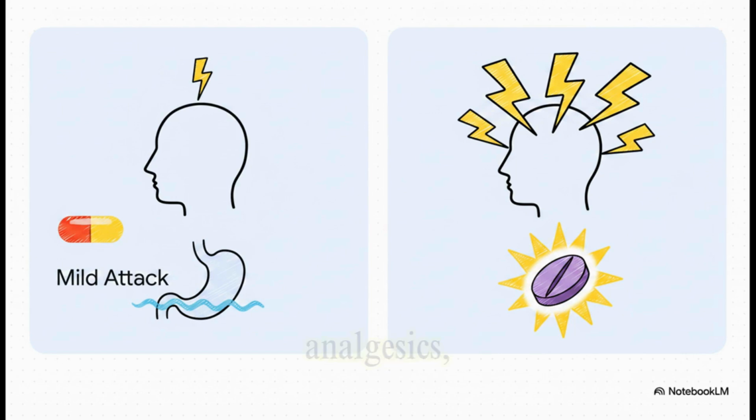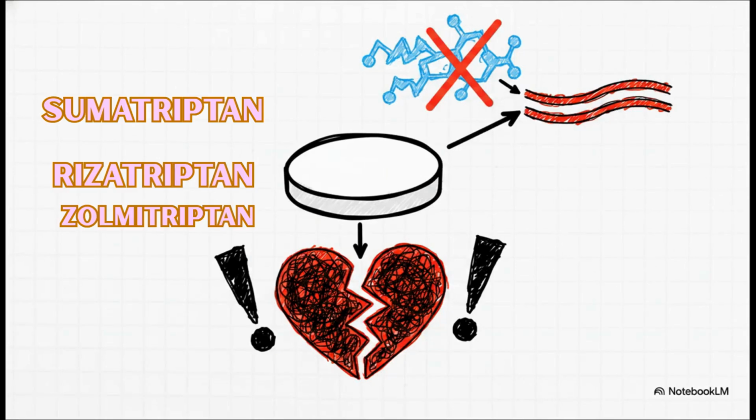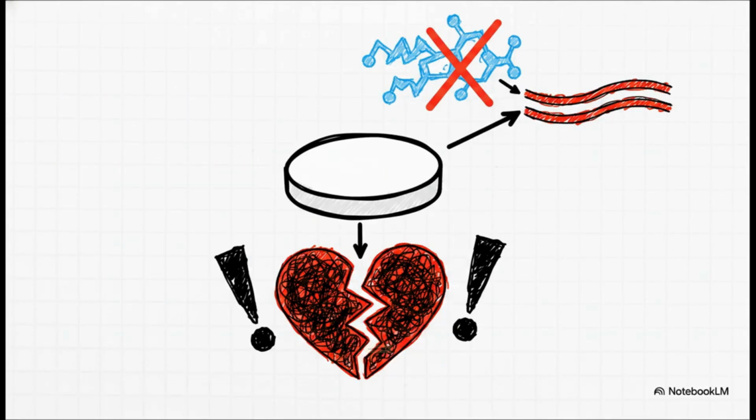they just fail the simple analgesics, we escalate straight to our gold standard specific abortive agents, the triptans. Triptans, such as sumatriptan, rizatriptan, and zolmitriptan, have completely revolutionized migraine care. They are selective 5-HT1B and 1D agonists. So recalling what we just learned, this means they do two things. First, they decrease the release of CGRP via that 1D receptor. Second, they cause cranial vasoconstriction via the 1B receptor.